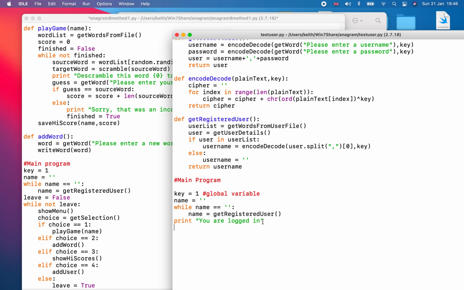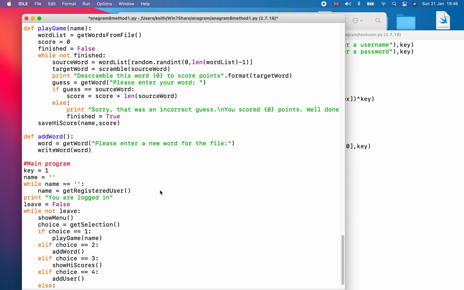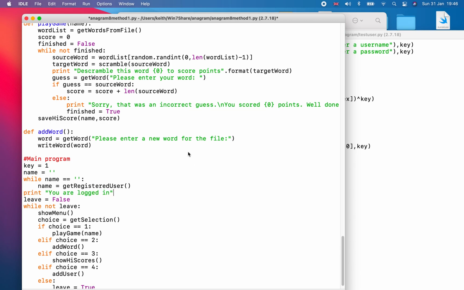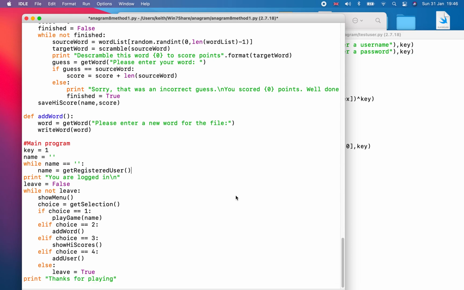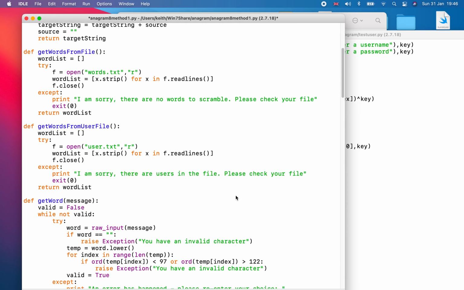We don't need this print you are logged in message. We could use it if you really wanted to. Let's just do it so that we know they're logged in. And what I'm going to do is put a backslash in. So there we go. Our program is pretty much complete. All we need to do now is test it and run it.